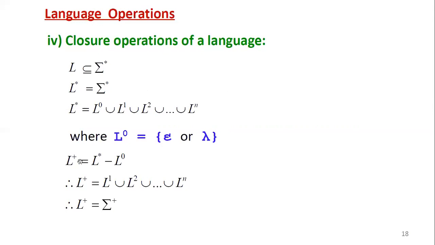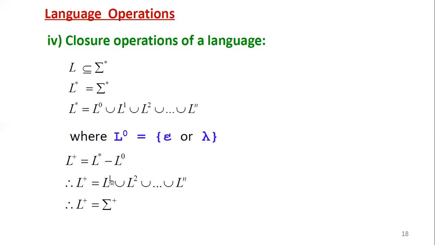Similarly, positive closure is the same as star closure, but you have to exclude null. That is the only difference. L positive closure equals L closure minus L power 0. Why subtract L power 0 from L closure? Because L power 0 contains the null string epsilon or lambda, so it is excluded in L positive closure.